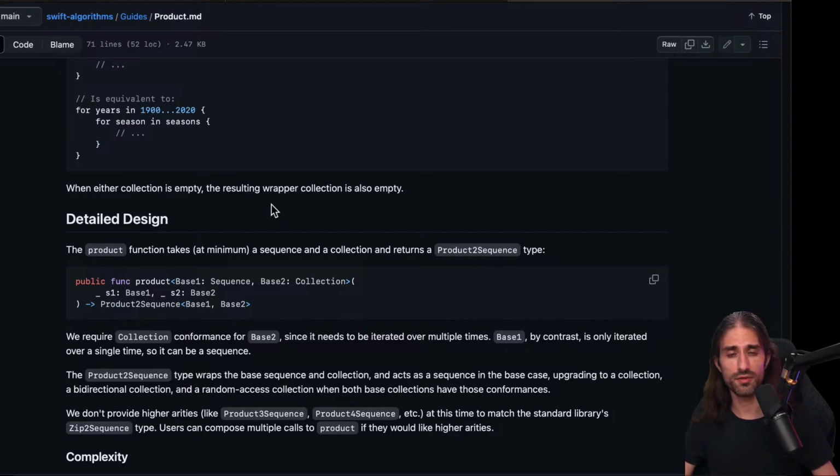This is the kind of thing where I'm not sure when you would use it in an app. It can make a lot of sense typically if you're working on databases, for example.